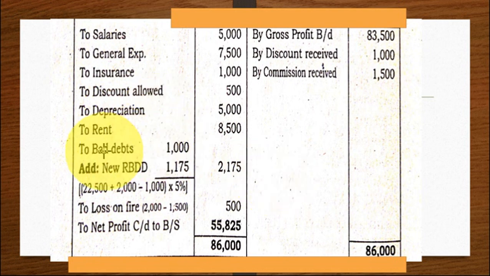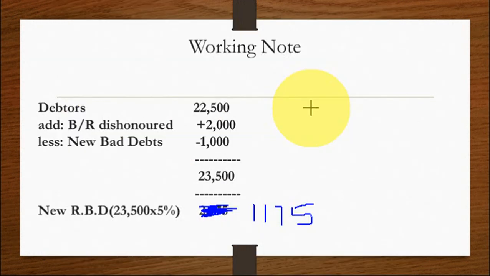Then rent, you have to write bad debts. See, bad debts they have given 1,000, we are writing. Add new RBD. We have to make the calculation, because see, they have given write off bad debts worth rupees 1,000, that we are writing directly, right? And provide for reserves for doubtful debts at 5%. So how to calculate this 5%? Always remember, we have to calculate reserve on the good debtors. Okay, not bad debtors, good debtors. How to find out good debtors? Good debtors are those who are able to give you back your amount.